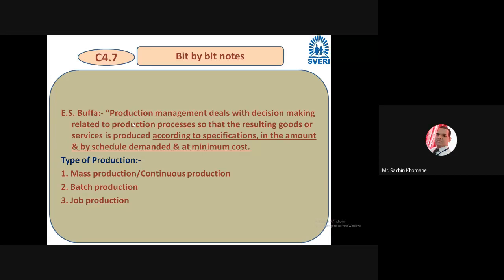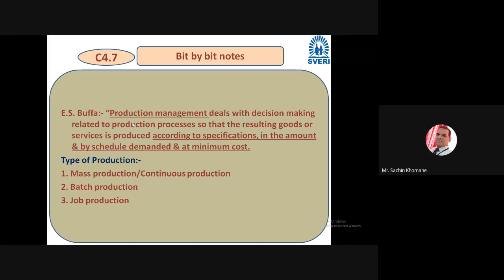Swami Sammal says mass production means continuous production. Okay, mass production is continuous production. Mass production means huge production. Good. So batch production, can somebody elaborate? You are true. That's why I asked a very simple question, not a complicated one.